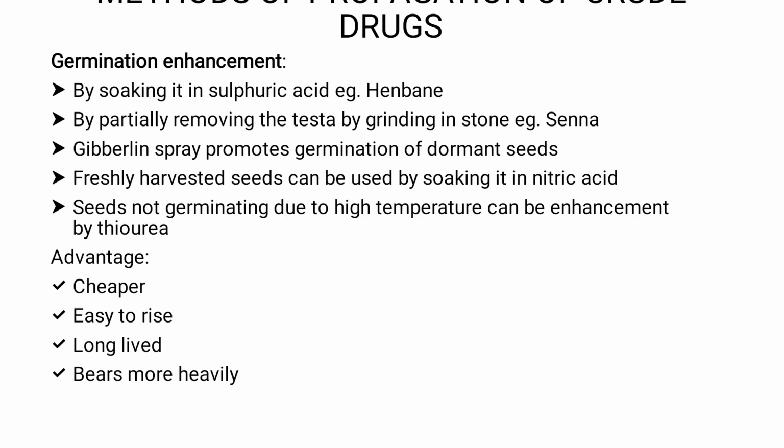By soaking it in sulfuric acid. So just like soaking it in water, we can soak the seeds in sulfuric acid for a certain period of time, by which we can increase the germination capacity. And this is generally done for henbane seeds.